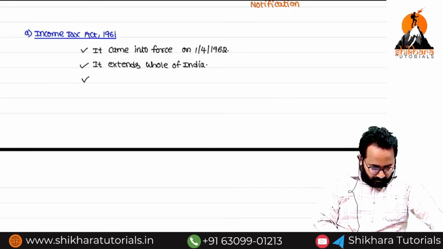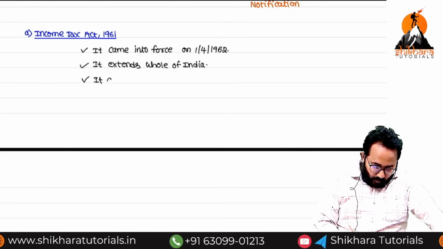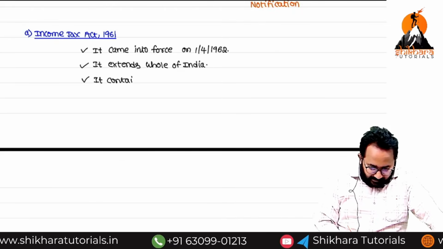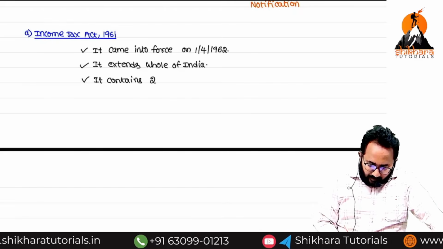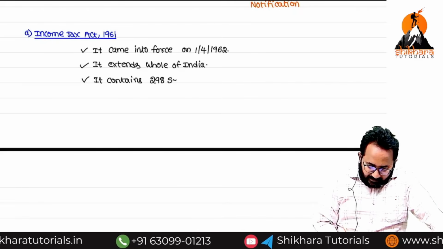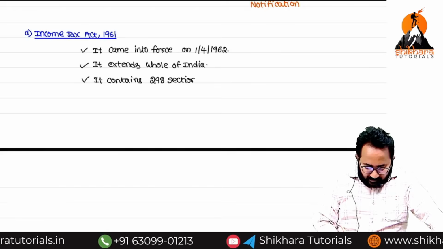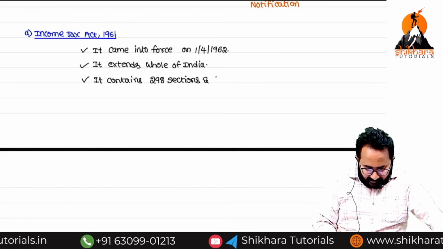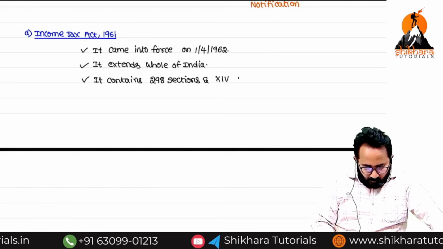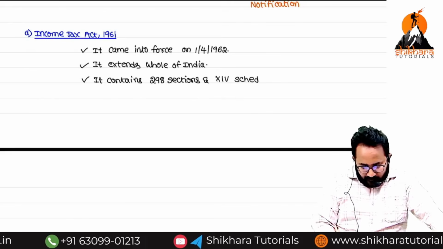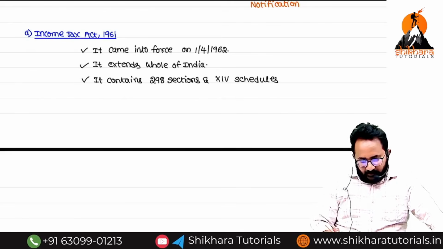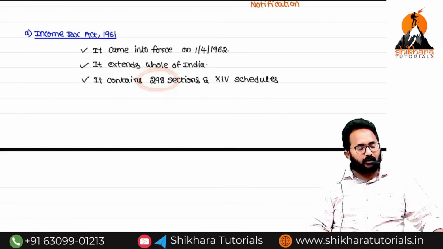Next, it contains, now you know everything. It contains how many sections? 298 sections. Those 298 sections are classified into 14 schedules. That means these sections are classified into schedules.